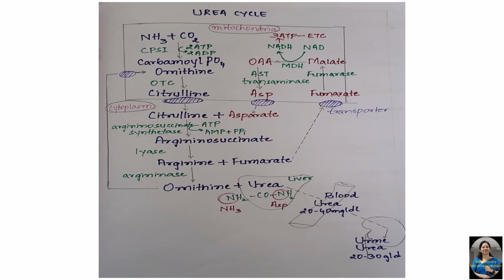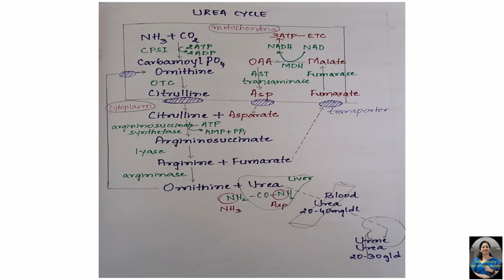Now this requires energy in the form of hydrolysis of 2 ATP to form 2 ADP. In the next step, carbamyl phosphate reacts with ornithine, catalyzed by the enzyme ornithine transcarbamylase, to form citrulline. Now this citrulline comes out of the mitochondria into the cytoplasm through a transport protein which is specific for citrulline. This citrulline in turn reacts with aspartate to form argininosuccinate, catalyzed by the enzyme argininosuccinate synthetase.